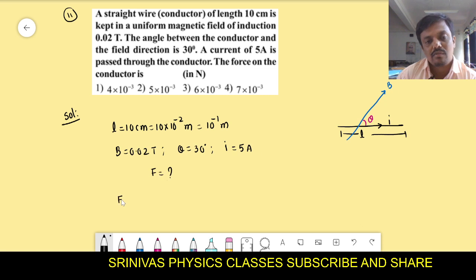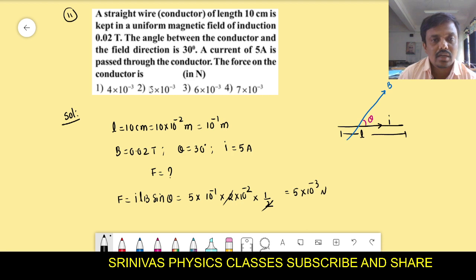Force formula is very simple, that is ILB sine theta. You substitute all values here. I is 5, L is 10 to the power of minus 1, B is 2 into 10 to the power of minus 2, into sine theta, that is sine 30, that is 1 by 2. The 2s cancel, then we will get 5 into 10 to the power of minus 3 Newton. That is the second option, the right option. Let's go for the 12th problem.